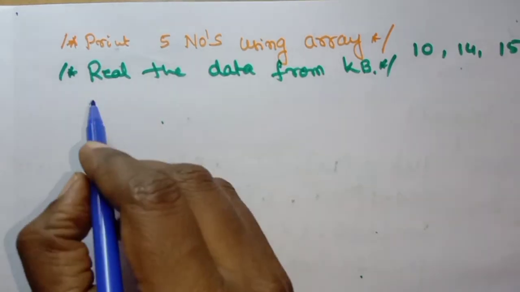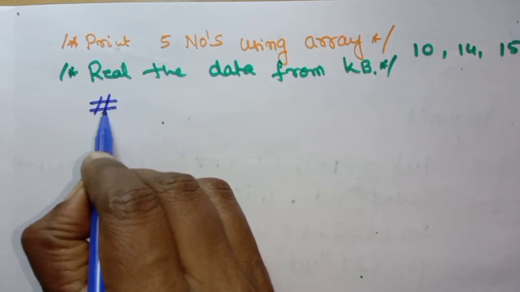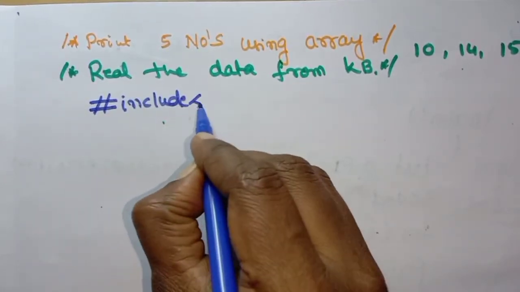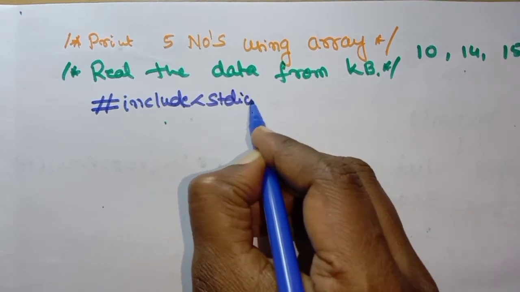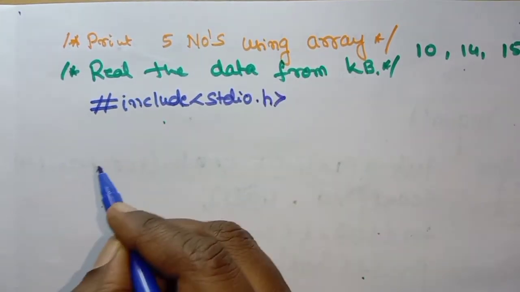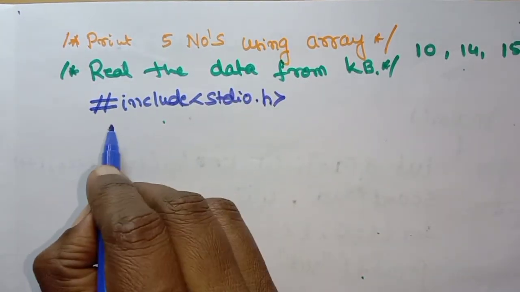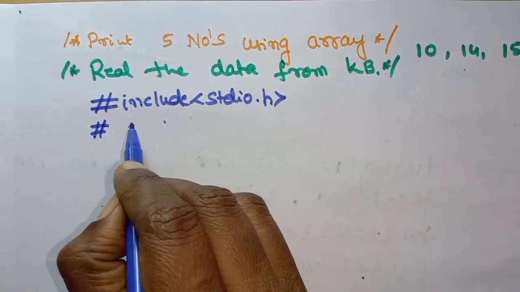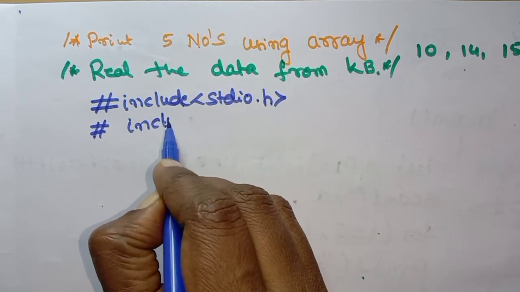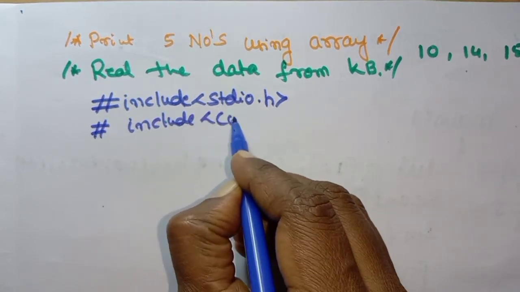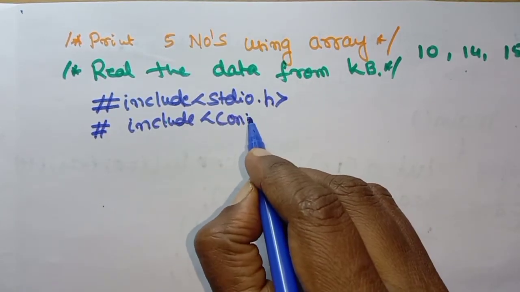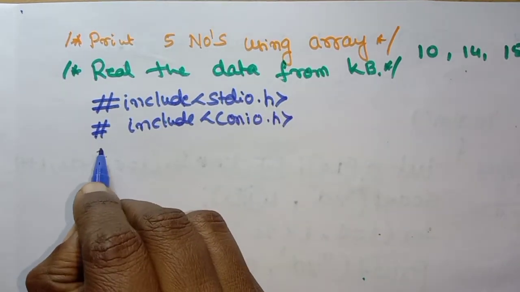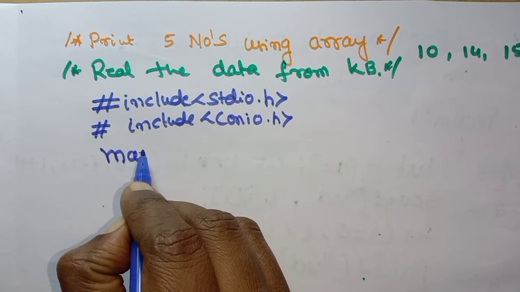Usually we use the library file hash include stdio.h. And if we are doing the actual lab, we have to include conio.h also. And next the program begins with the main.